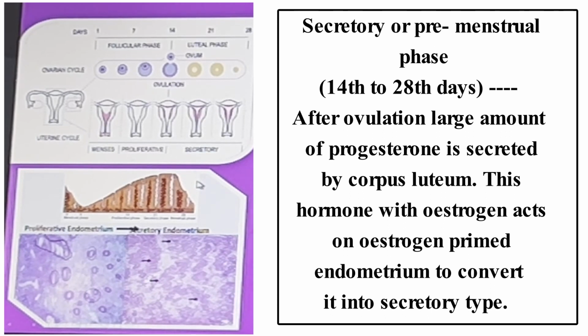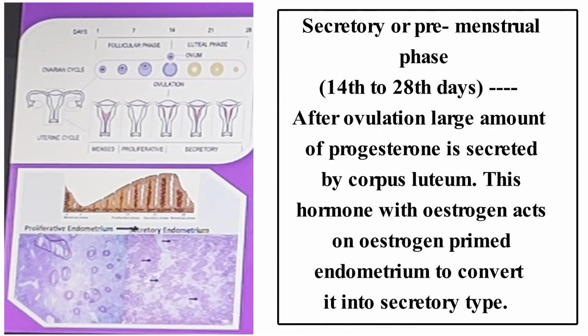Now come to the secretory or premenstrual phase. Here it is, the secretory or premenstrual phase. After ovulation, a large amount of progesterone is secreted by the corpus luteum.